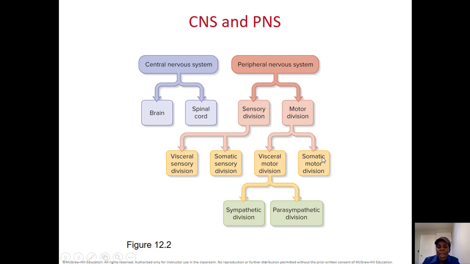But if the command is given to your muscle, let's say you have to raise your hand, that will be the somatic motor division. Then, when the information has been processed and the command is given to a visceral, like internal organs, it could have two routes. Either it will tell the body to do something, generally, that will be the sympathetic nervous system division. Or it could be the opposite, not doing something generally, that will be the parasympathetic nervous system. It depends on the organs.